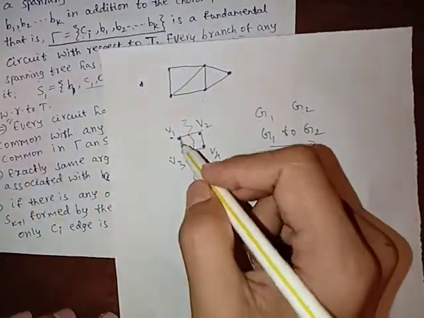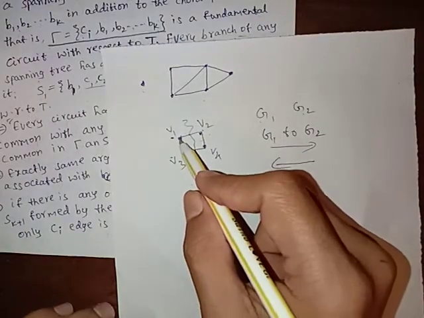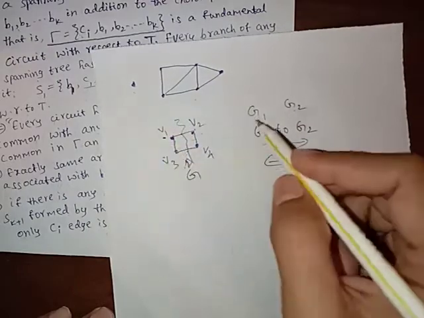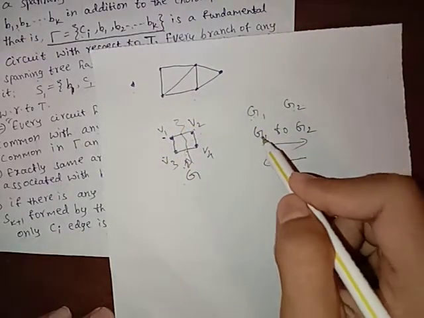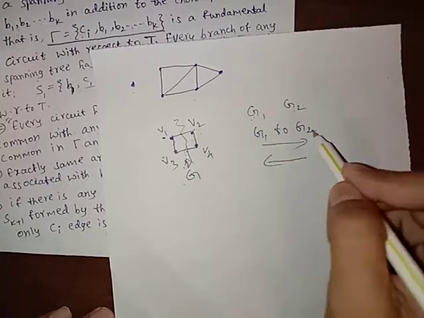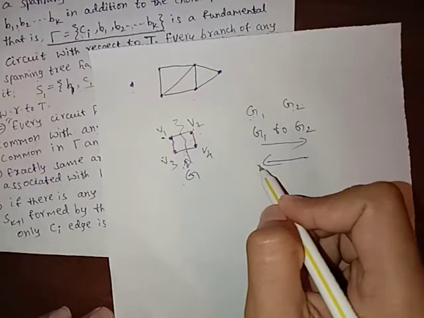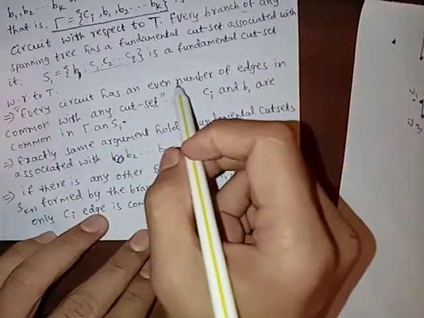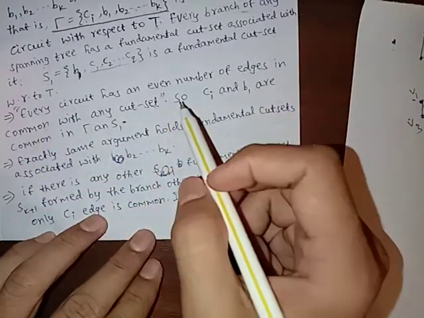Because if we divide the vertices of this circuit into G1 and G2, for all edges going from G1 to G2, there is an edge from G2 to G1. By that it forms a circuit. So every circuit has an even number of edges in common with any cut set.